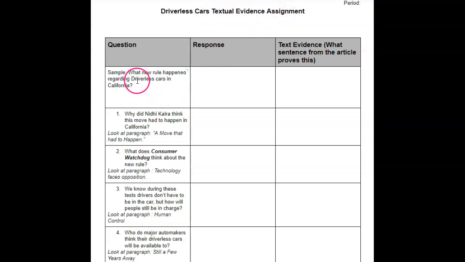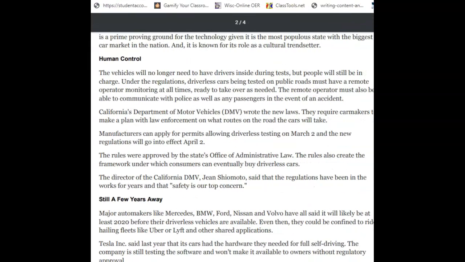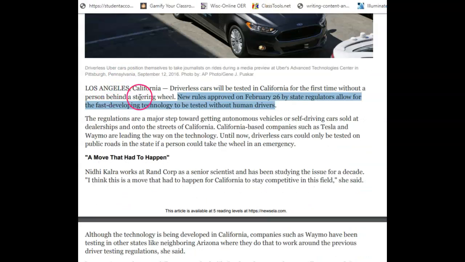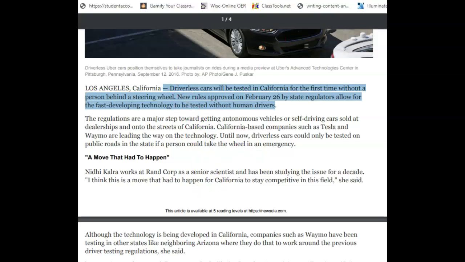So on my sample, it says, what new rule happened regarding driverless cars in California? So then I would pull the article up and I would read it. So I'm on the first paragraph here of the article. It says, driverless cars will be tested in California for the first time without a person behind the steering wheel. There you go. So there's my answer, right? New rules approved on February 26th by state regulators allow for the fast developing technology to be tested without human drivers. So I can use either of these two sentences to answer that question, right?